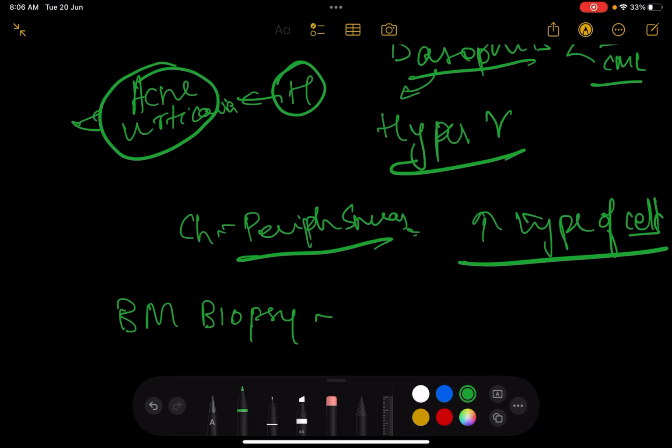So what happens is that in hairy cell leukemia, there's going to be fibrosis and primary myelofibrosis. Very important to understand is that there's going to be a lot of fibrosis, but hepatosplenomegaly is very, very prominent in myelofibrosis. But myelodysplastic syndrome is a syndrome where there's going to be a lot of improper division, and hepatosplenomegaly is going to be absent.